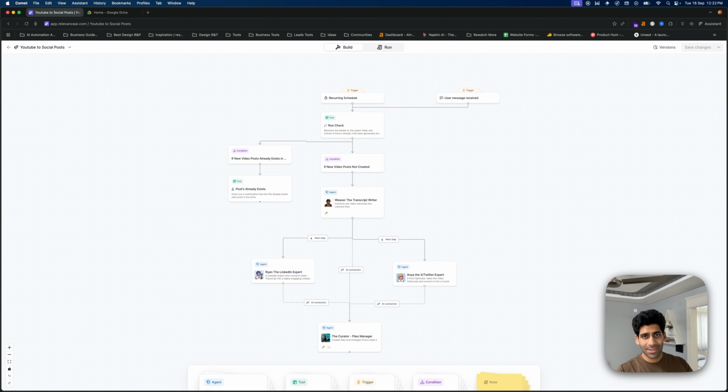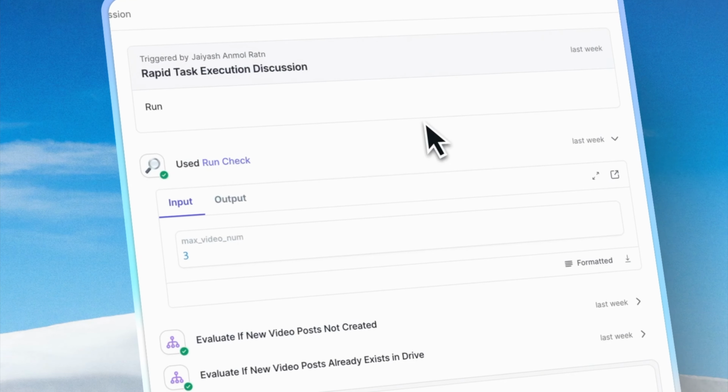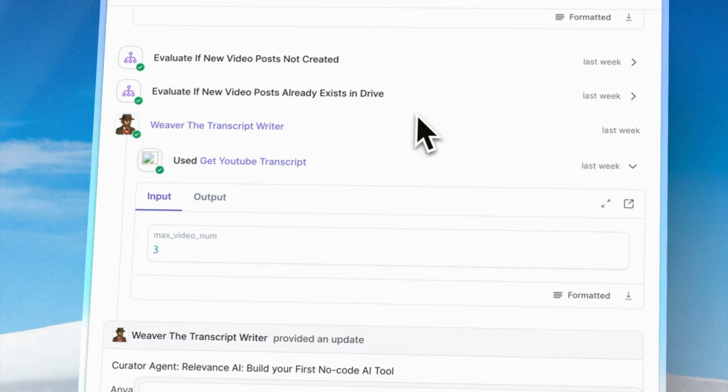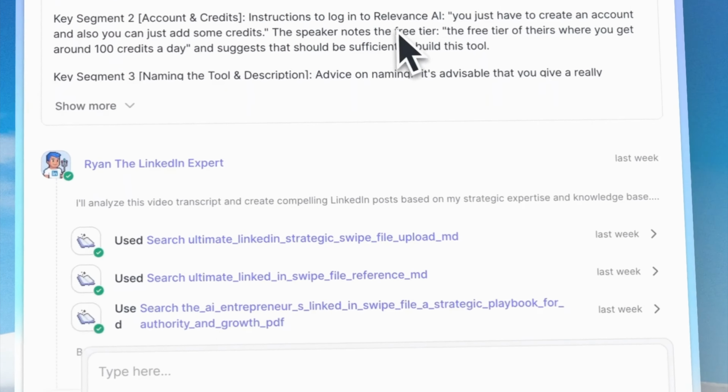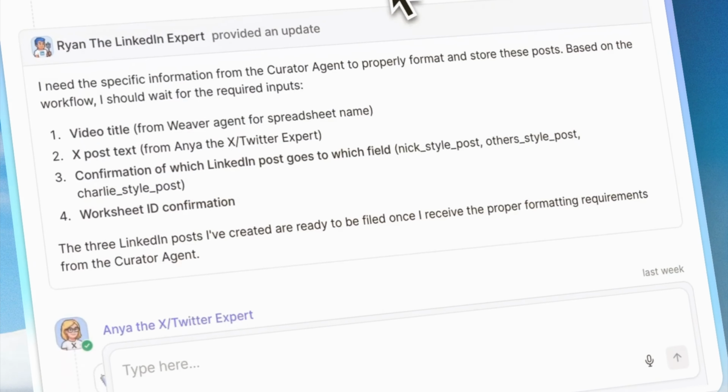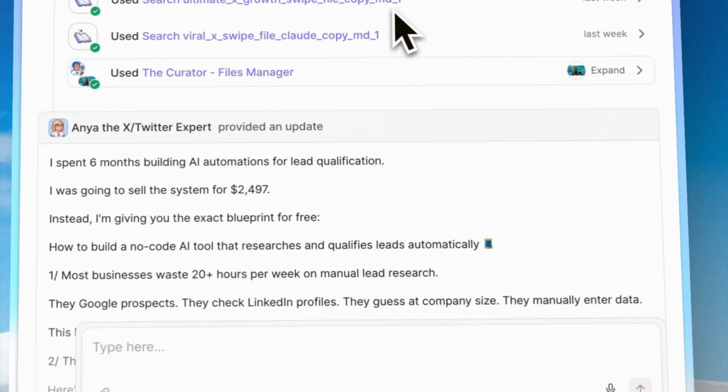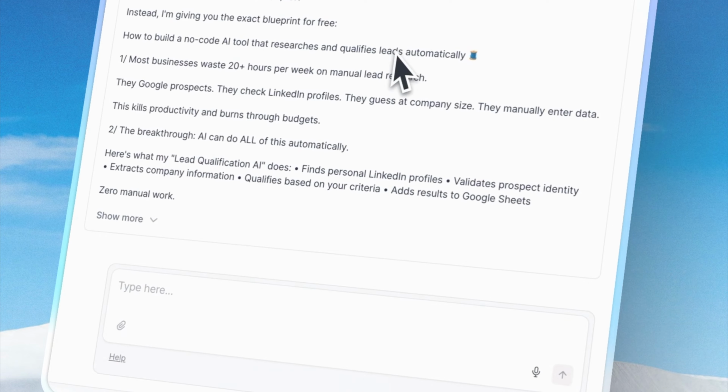I was in the exact same boat until I built this multi-agent system using Relevance AI, and now my AI workforce automatically watches my YouTube videos and creates platform optimized content that matches my voice and style perfectly. And today I'm going to show you exactly how you can build your own version step by step.